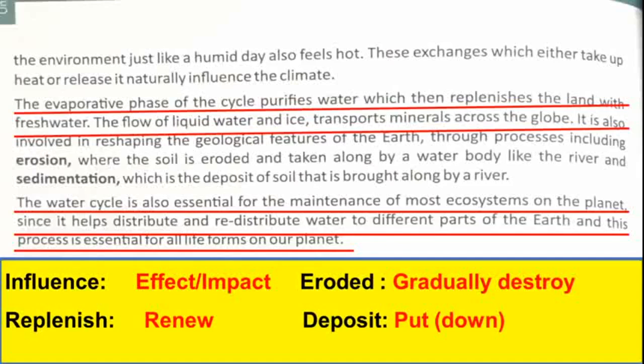The water cycle is also essential for the maintenance of most ecosystems in the planet, since it helps distribute and redistribute water to different parts of the earth, and this process is essential for all life forms on our planet. So, I hope on that note, each and every point of this lesson is clear and you have a better understanding of the water cycle now.